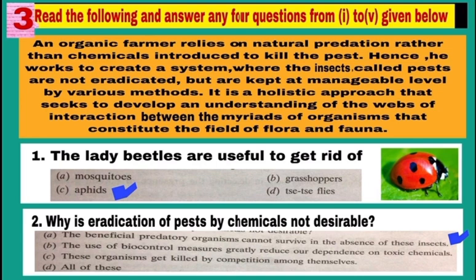An organic farmer relies on natural predation rather than chemicals introduced to kill the pest. Means here farmer does not believe in using chemicals to kill the pest.